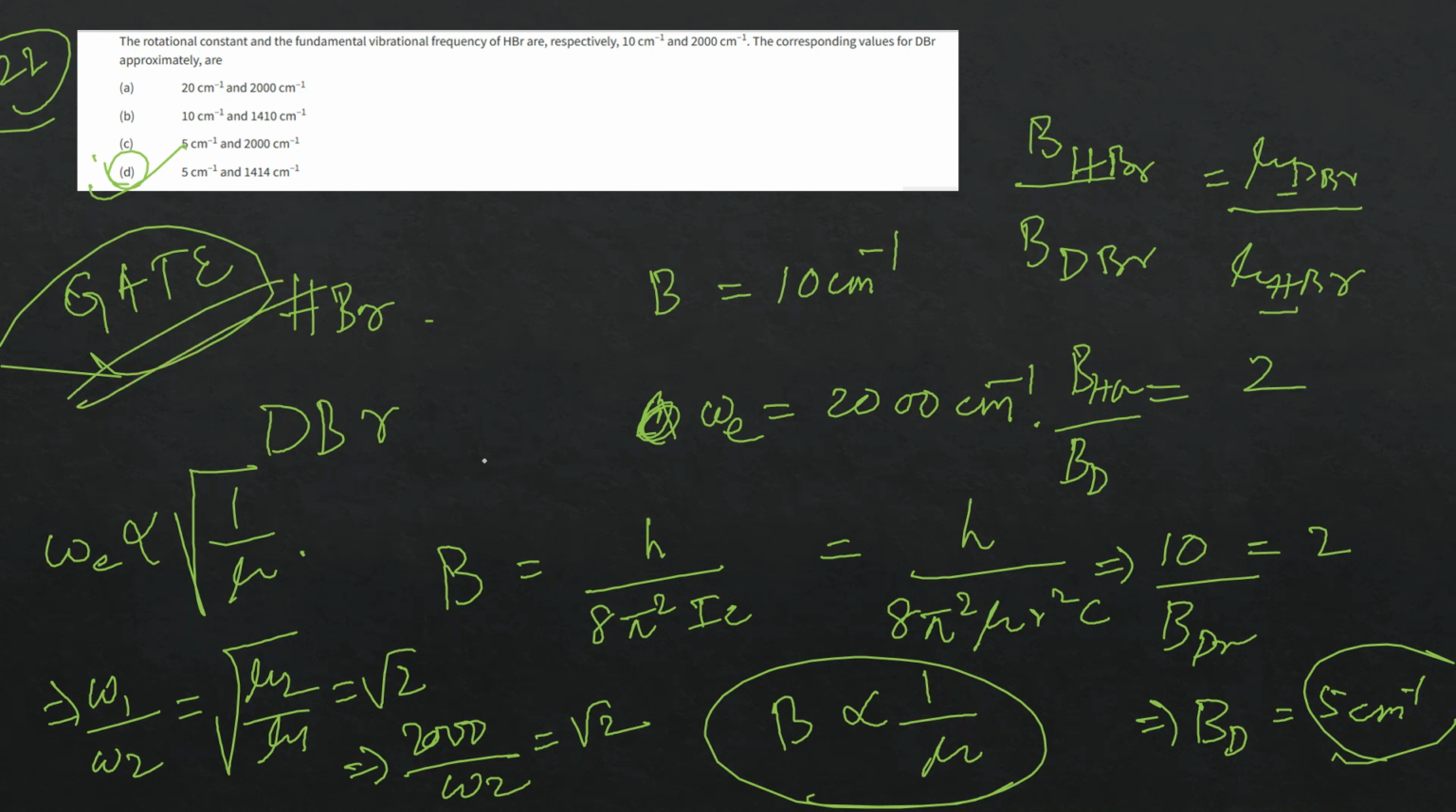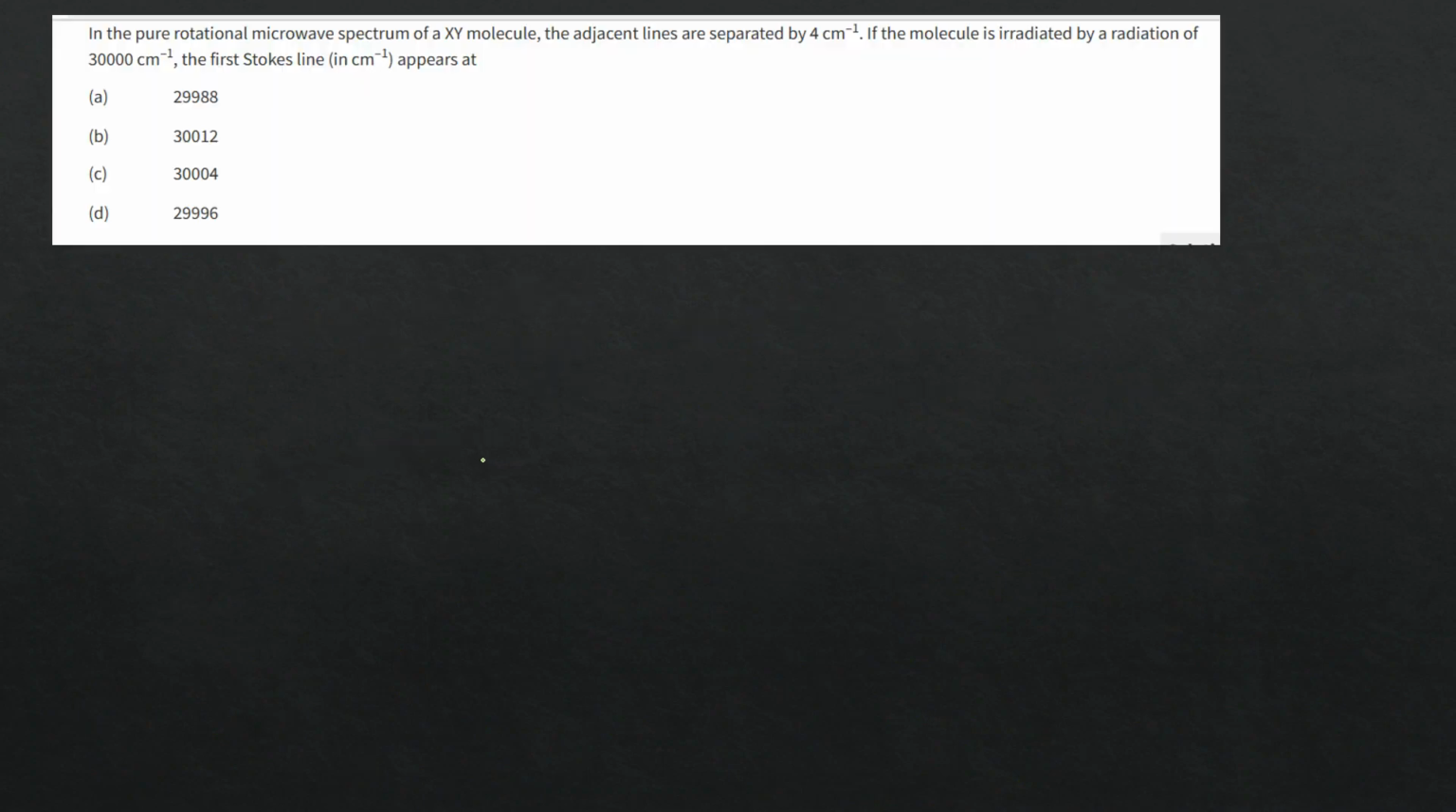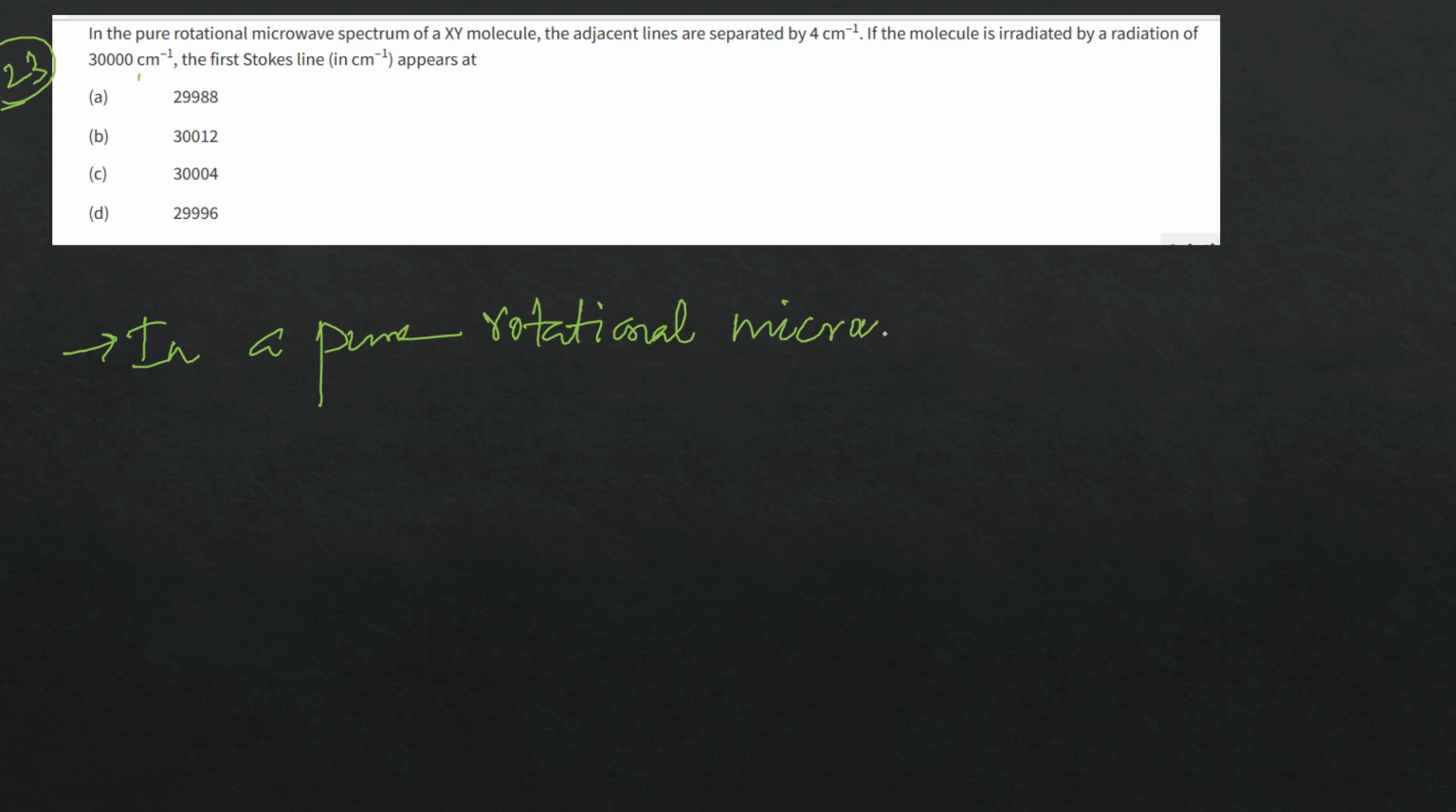Next question, question number 23. In the pure rotational microwave spectrum of an XY molecule, the adjacent lines are separated by 4 centimeter inverse. The molecule is irradiated by radiation of this one. Okay, I have to write it down. Take your time if you can solve it. You can pause the video. In a pure rotational microwave spectrum.